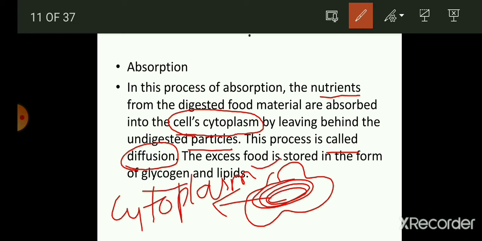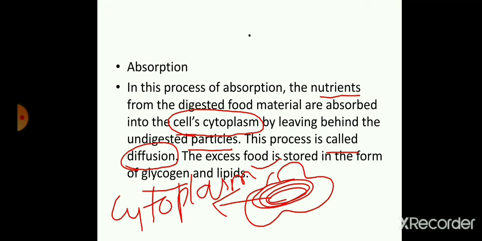So, glycogen and lipid are chemical compounds, or forms of food, which when in excess are stored in this form, and when the amoeba requires this type of substances, it takes them and they help in the production of energy for its use. But in the case of human beings, this absorption is done by the villi which are present in the small intestine.